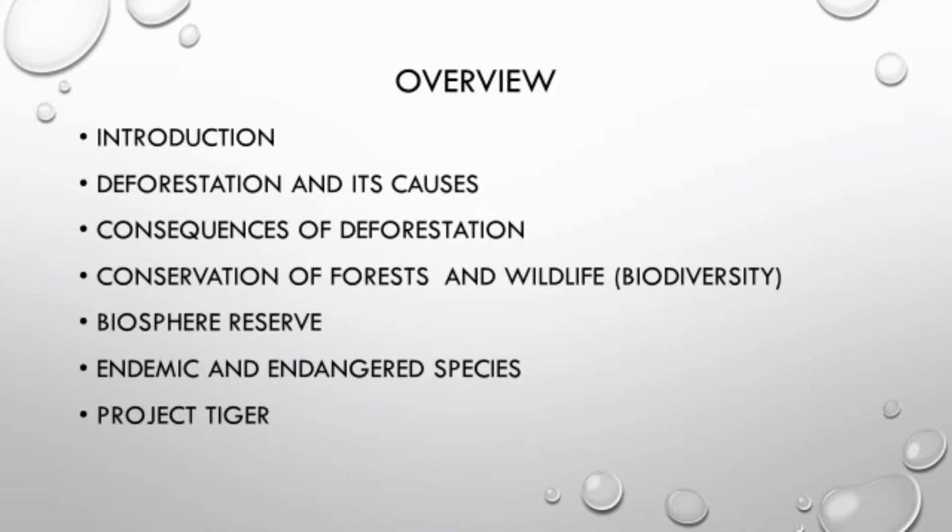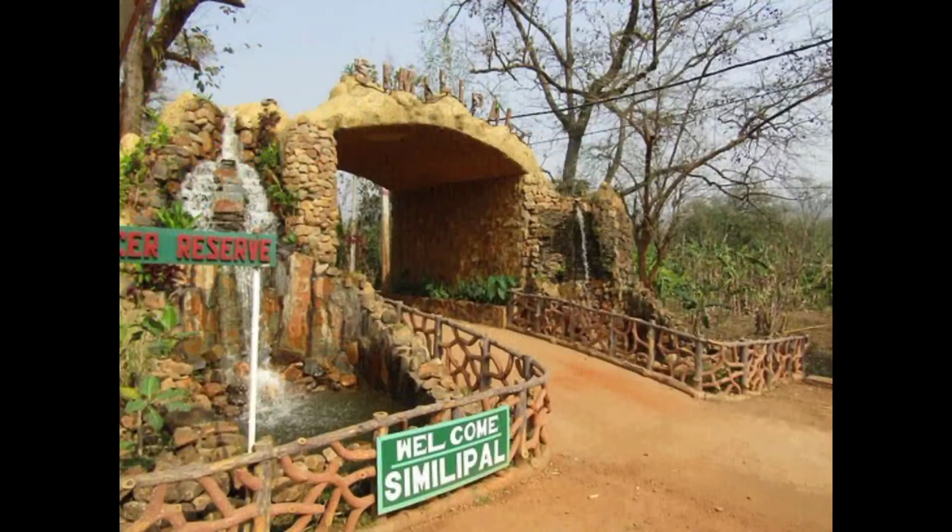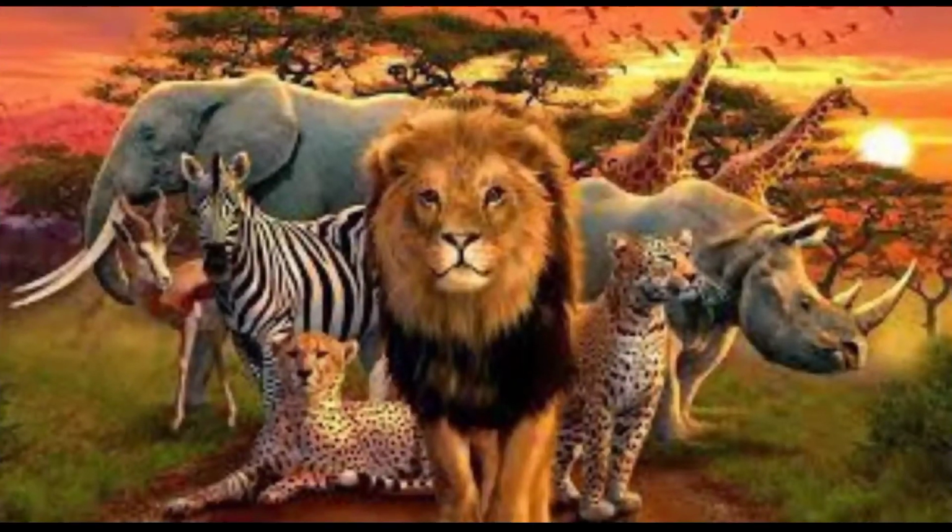Again, we'll discuss the biosphere reserve. Again, we will discuss endemic and endangered species. Then we will discuss Project Tiger. Then the last topic is Red Data Books. So these are the topics that we will be covering in these chapters. So here we go. This is what we call biodiversity, this is what we call the biosphere, and this is what we call the animals.